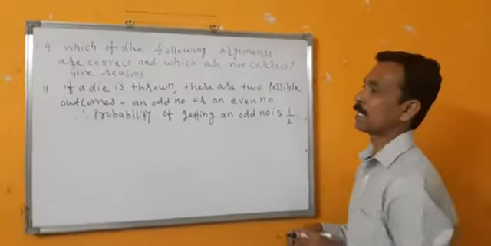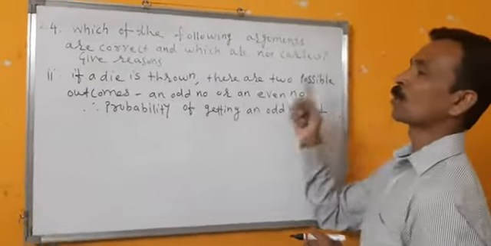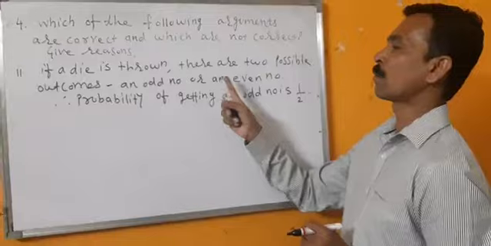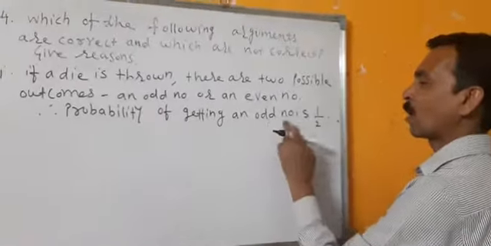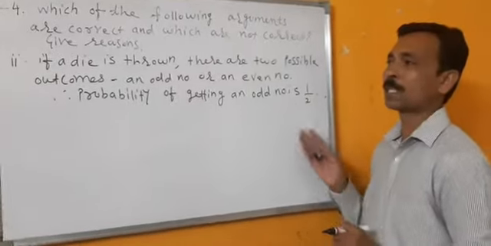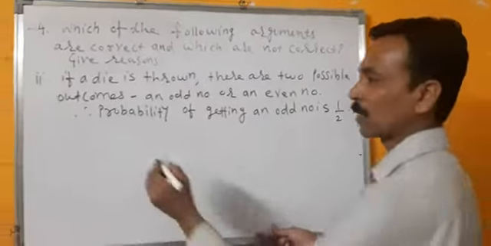The second bit, if a die is thrown, there are two possible outcomes, an odd number or an even number. Therefore, probability of getting an odd number is 1 by 2. Let's check whether the statement is correct or not.